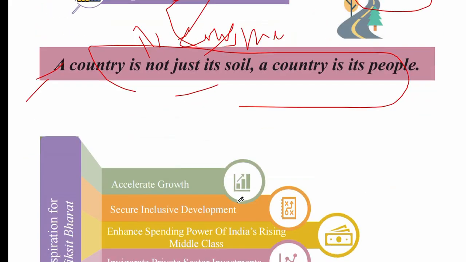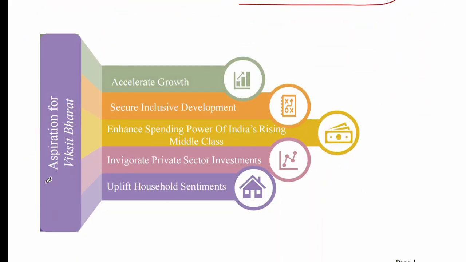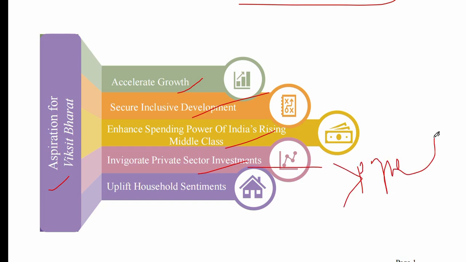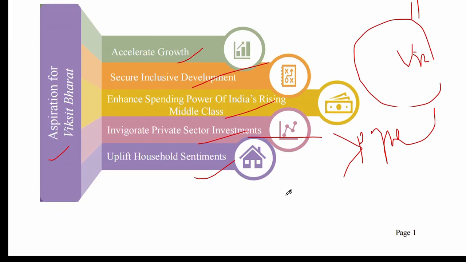Now, what is the aspiration of Viksit Bharat? The aspiration is accelerated growth, secured inclusive development, enhanced spending power of India, rising the middle class, and invigorating private sector investment. More focus on private sector investment means more employment will be generated, and it will raise the country, and uplift household sentiment. These all five are aspirations for Viksit Bharat.